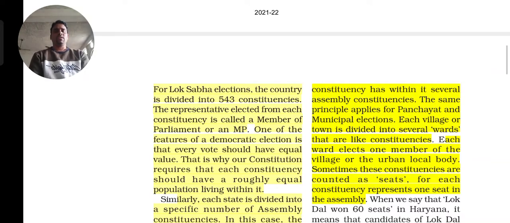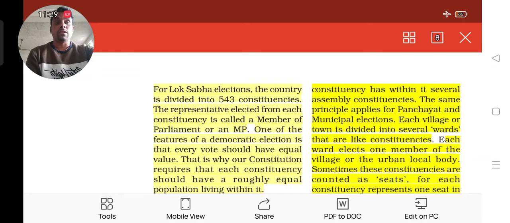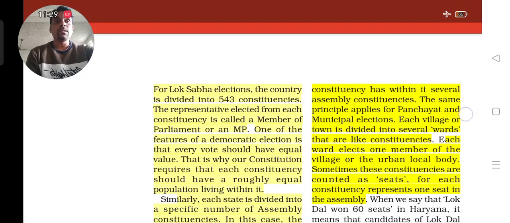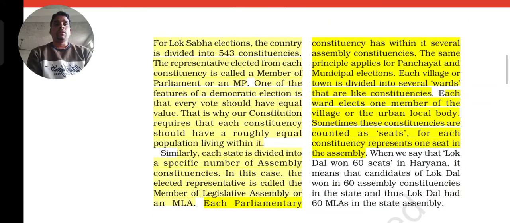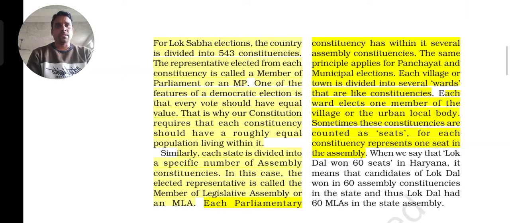That means when we count the total voters in a particular area, every constituency will have an equal population, and constituencies are divided according to that. This is how it happens in the country. Next we are going to discuss the state.